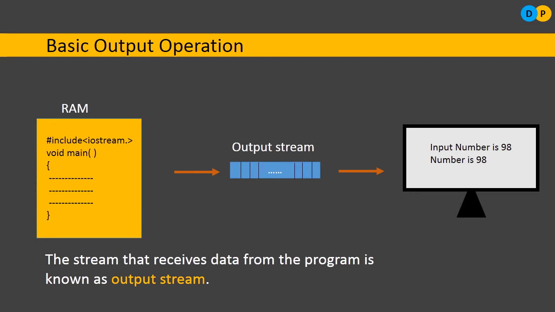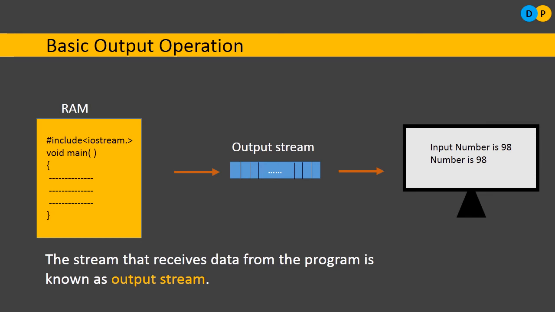As I mentioned earlier, what is a stream? A stream is nothing but a sequence of bytes. There are two types of stream: input stream and output stream. Added to that there is another stream called the error stream. In case there is any error during or after execution of the program, that needs to be notified. For example, if our CD-ROM is not working properly, then that needs to be intimated to the user. That can be done with the error stream. So there are usually three different types of streams: input stream, output stream, and error stream.